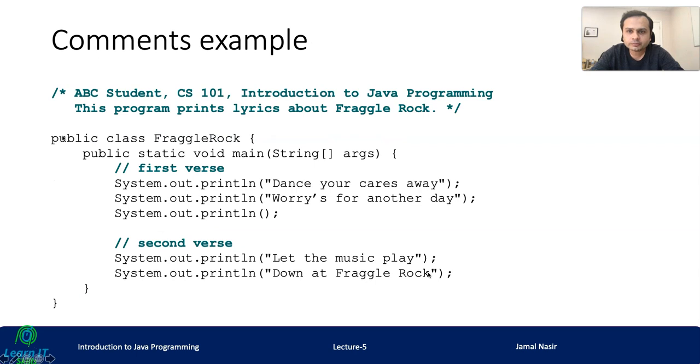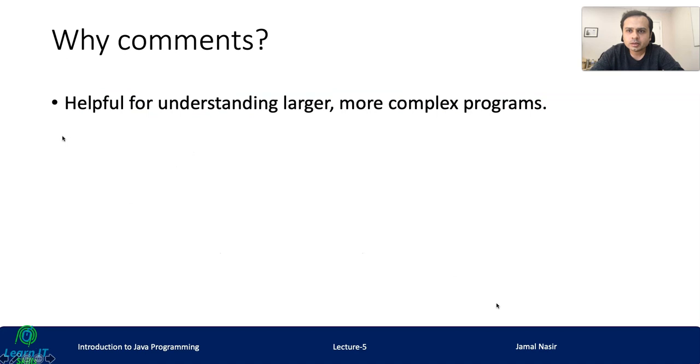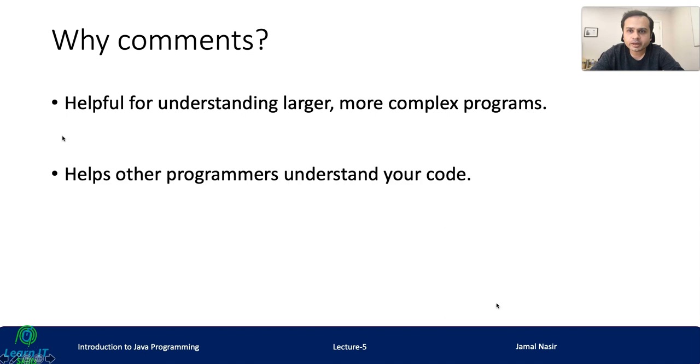This is an example of comments, right? The first one is a multi-line comment, ABC student CS 101. And then we are adding 2 single line comments with 2 slashes, like first verse and second verse. So in this way you can add comments in your Java code. So why comments? Obviously they are helpful for understanding larger, more complex programs, and help other programmers understand your code. The other programmer could be the future you, right? Because after 6 months, most of the time, we also need to rethink our code.